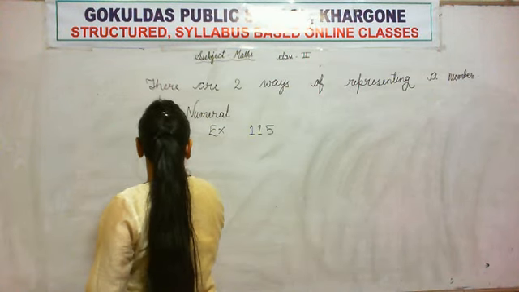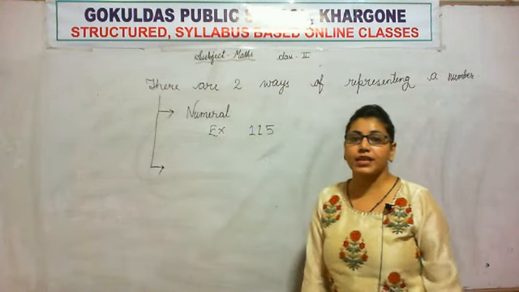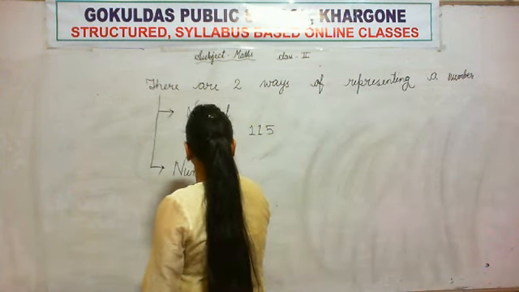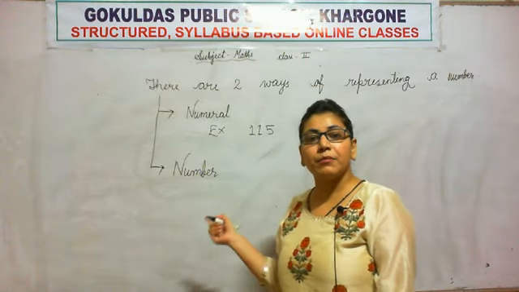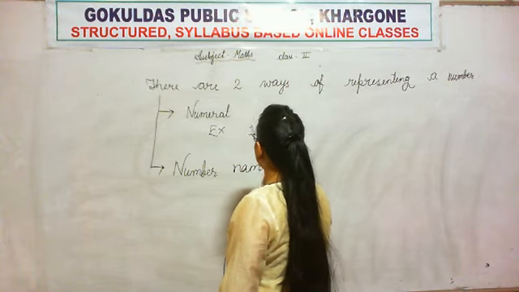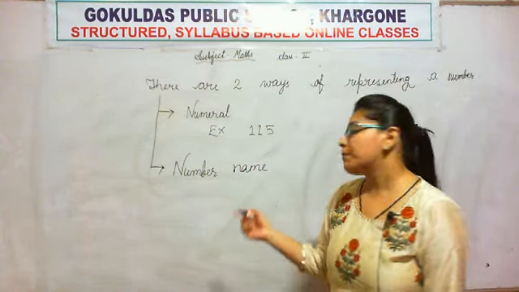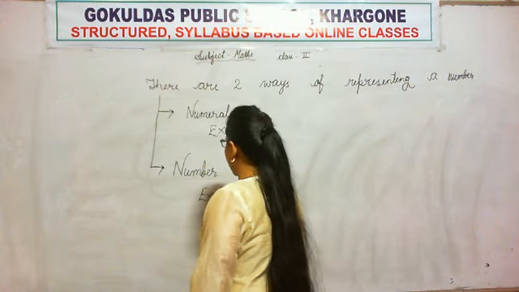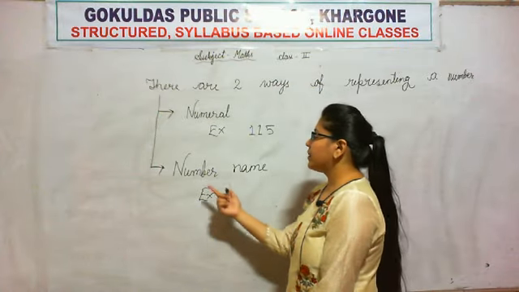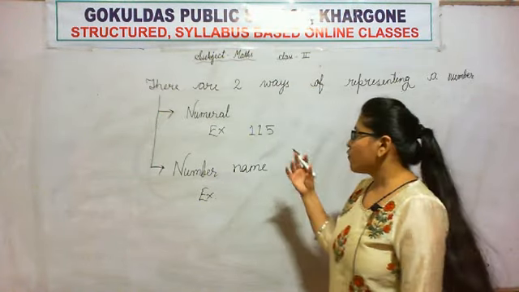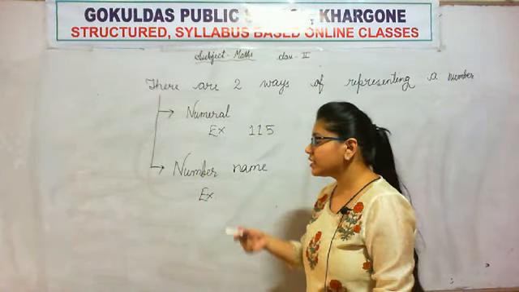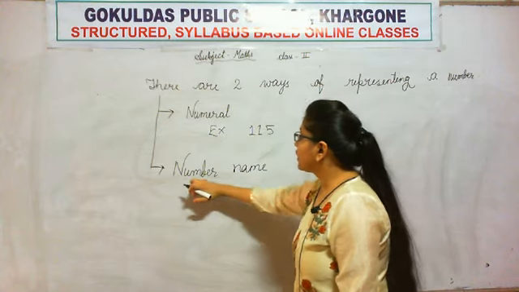Now, what is the second form of representing a number? It is number name. How we were representing numbers till now was in the form of numerals. Now, what we will learn is representing a number by number name. For example, if I want to represent the same number 115, so how do I represent this number in the form of number name? What we do? We write what we read. We write what we read.